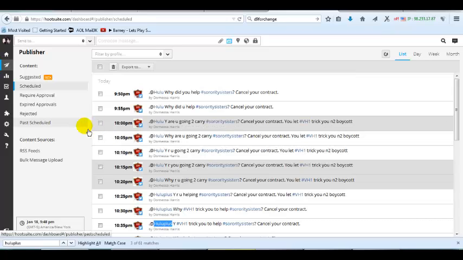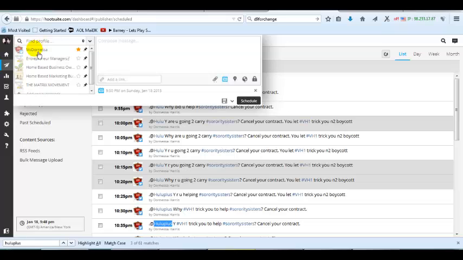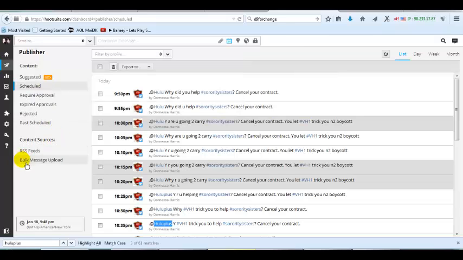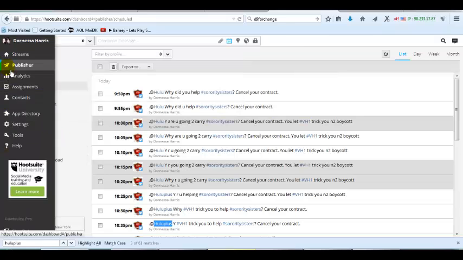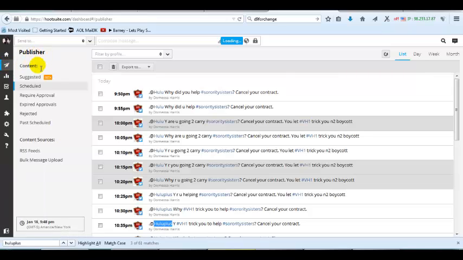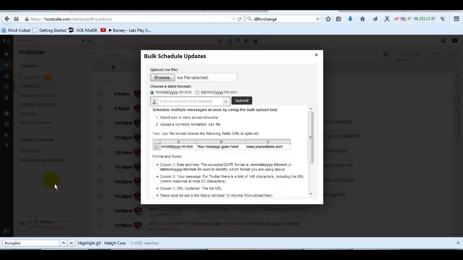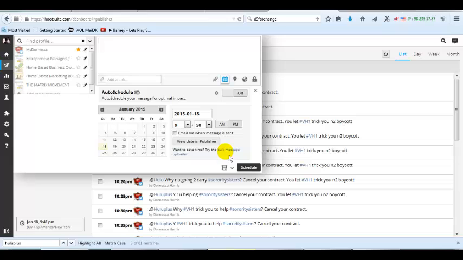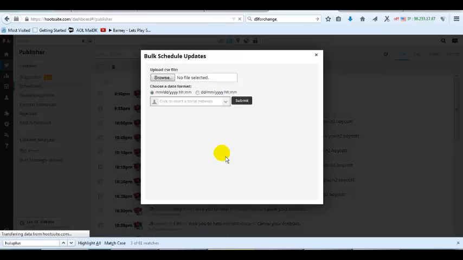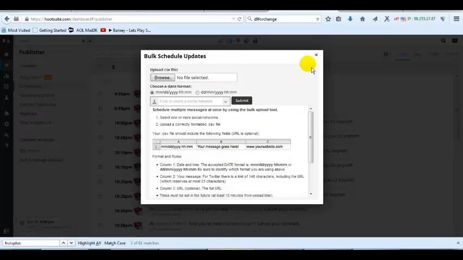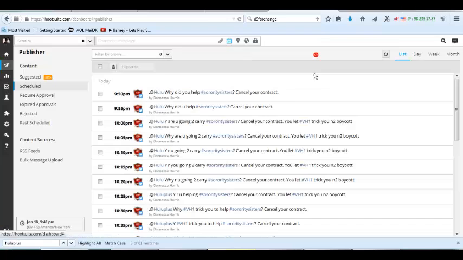Oh yeah, one last thing. You can also go to the bulk emailer here. Again, if you hit the publisher where we are here, you can hit bulk upload there, and that'll automatically take you to the bulk upload list. You can also hit it at the send to message, hit the little calendar down here, bulk message uploader, and that takes you to the template as well.